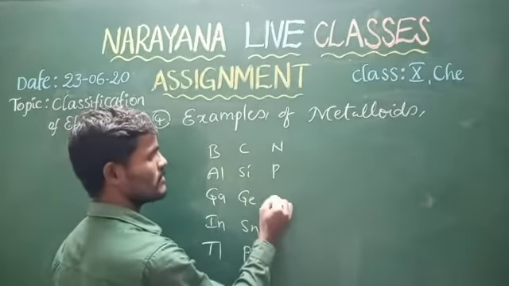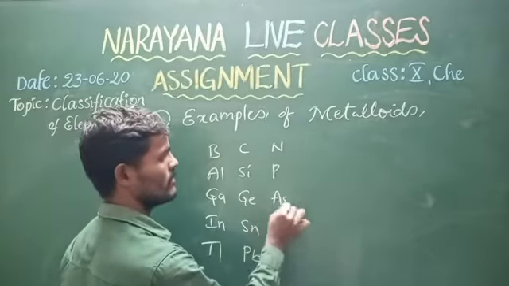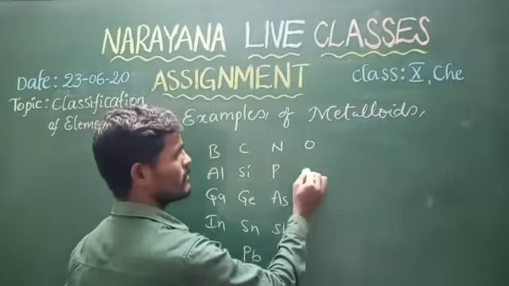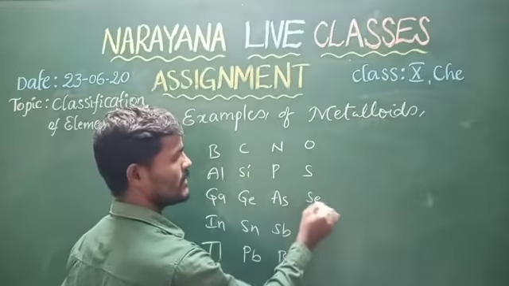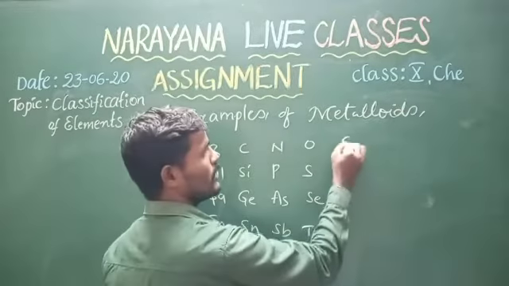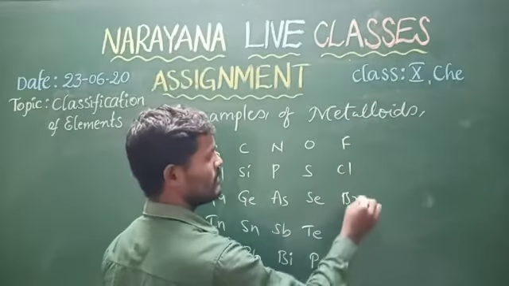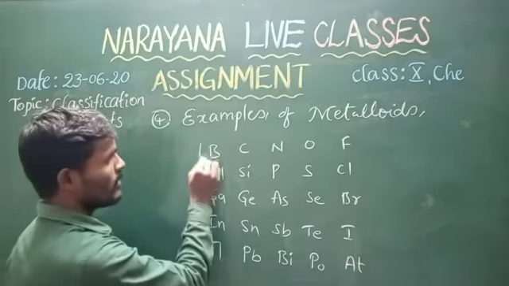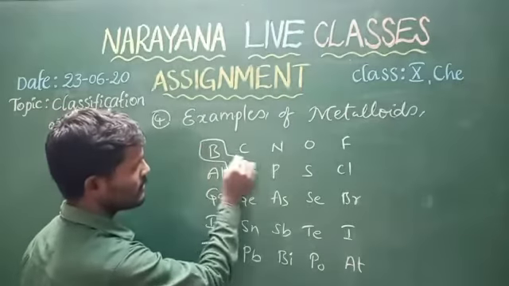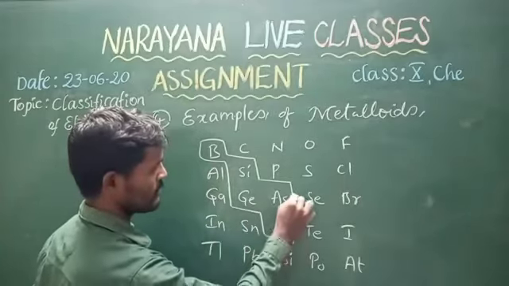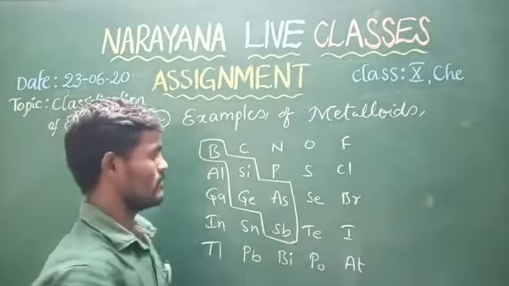Nitrogen, phosphorus, arsenic, antimony, bismuth. Next to oxygen, sulfur, selenium, tellurium, polonium. Next to fluorine, chlorine, bromine, iodine, astatine. See here, boron, silicon and arsenic, germanium and stibium.